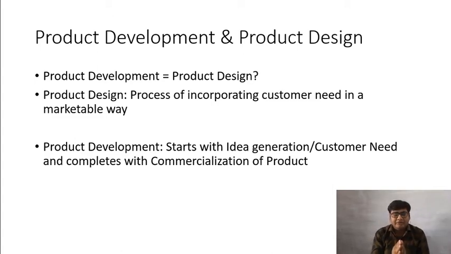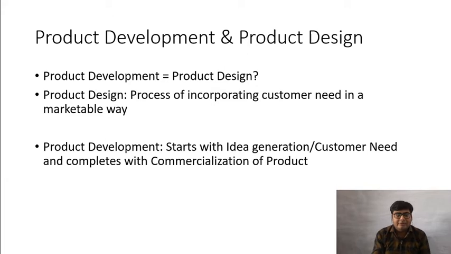And product development begins with the customer's need. We generate ideas and we come up with a concept. We decide what the customer actually needs, and then we commercialize the product, we sell it. All this process is incorporated in product development. Product design is part of product development.